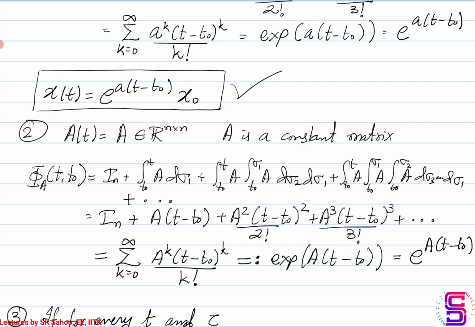This is essentially the matrix exponential, so it is e power the matrix A multiplied by t minus t0. So in this case, x of t is going to be e power A times t minus t0 multiplied by x of t0, where x of t0 is the initial value of the state vector x at time t equal to t0.